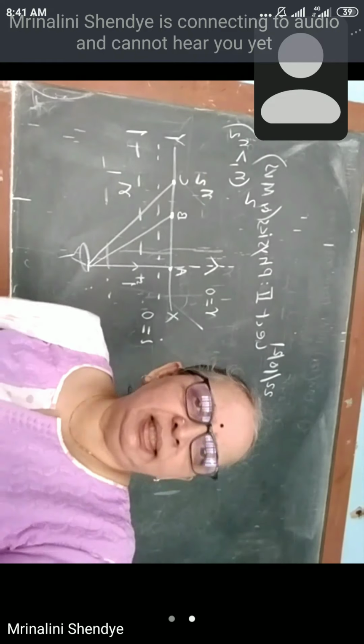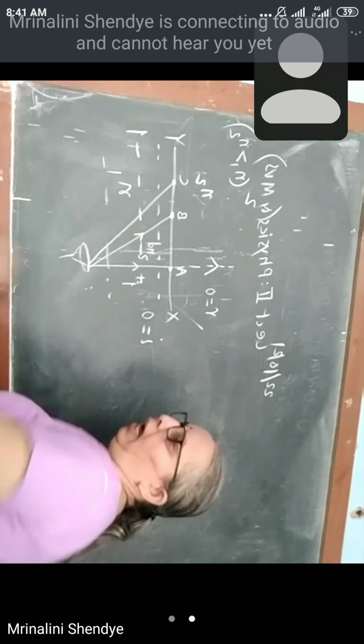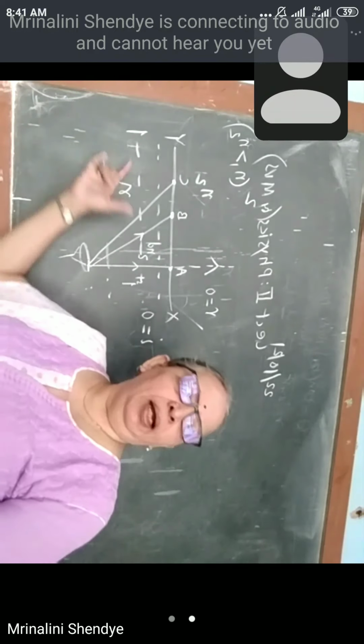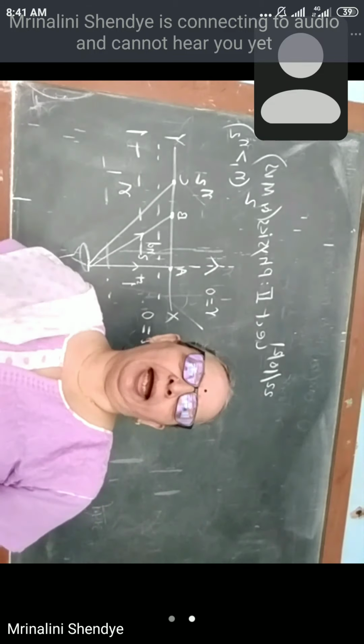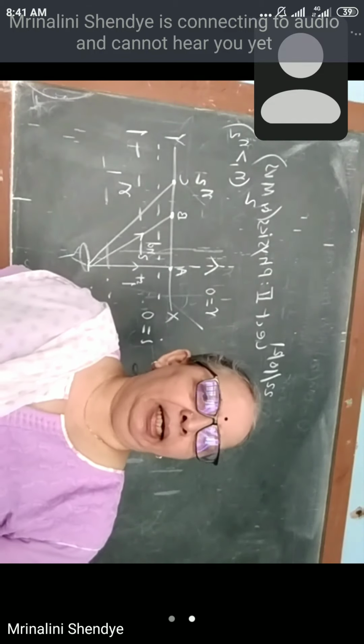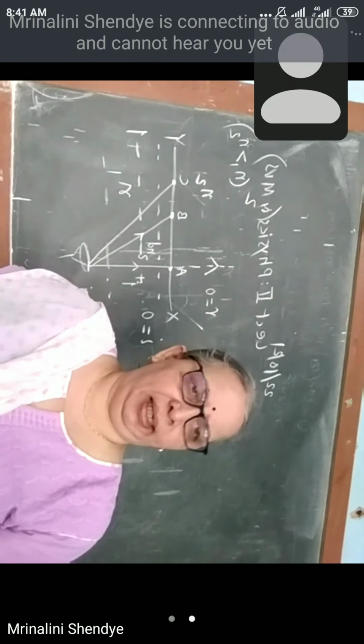Now we will select the second case, the second ray, and onwards, where all rays have oblique incidence. The angle of incidence I is other than 0. It is called oblique incidence.